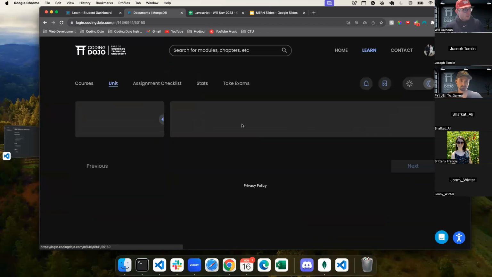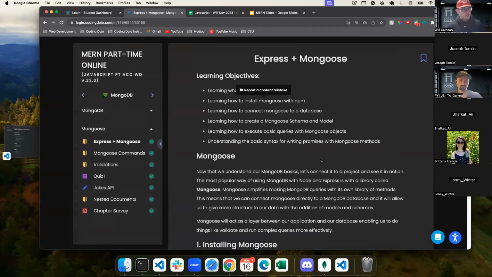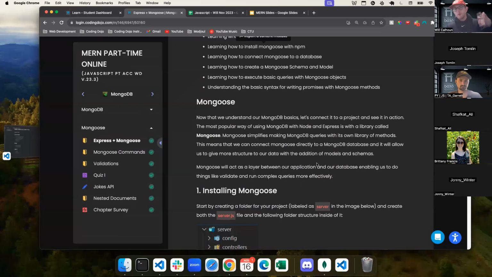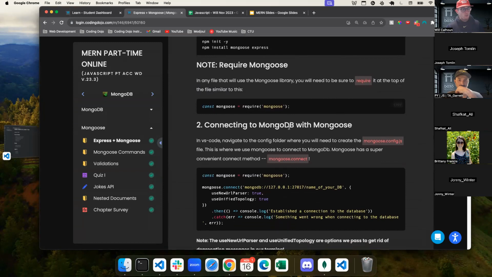But we're going to be using what we call Mongoose. Mongoose is going to allow us, it's like somebody wrote all the code for us. Instead of having to do this native, vanilla Mongosh stuff, we can just call certain methods or functions to do that.